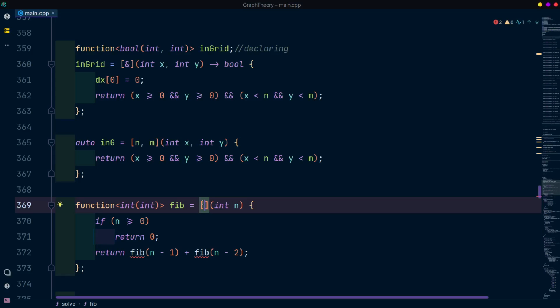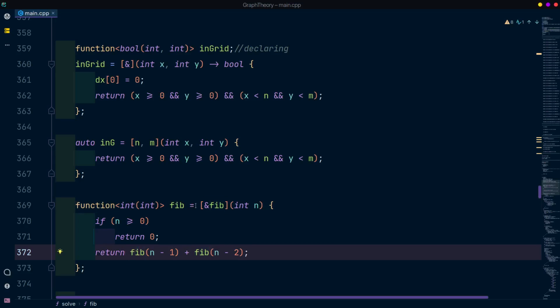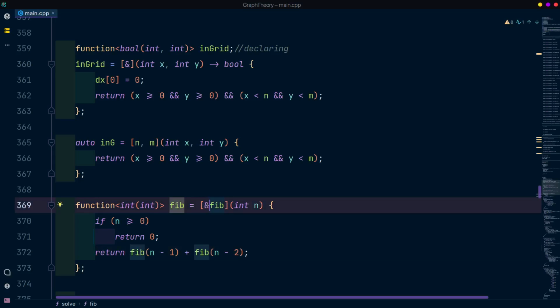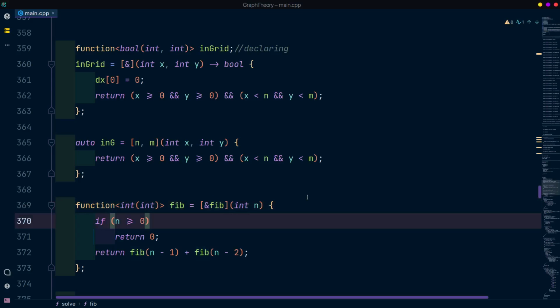Yes, if you guessed right, you just mention it in the capture clause. Should you mention it by reference or by value? I think by reference will be better. Because otherwise, if we do it by value, in each iteration, in each call, it will be copied by value, which is not efficient. So we are sending an alias or reference.